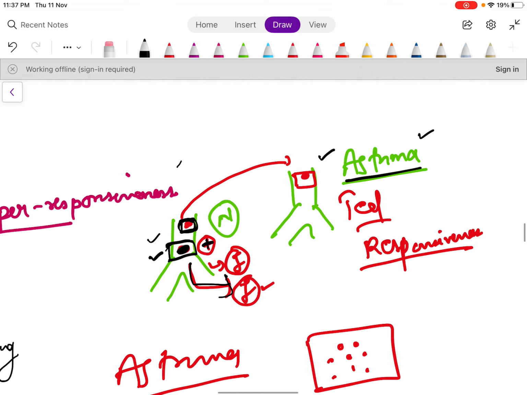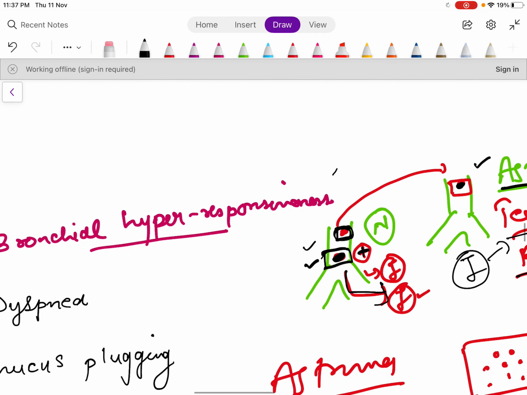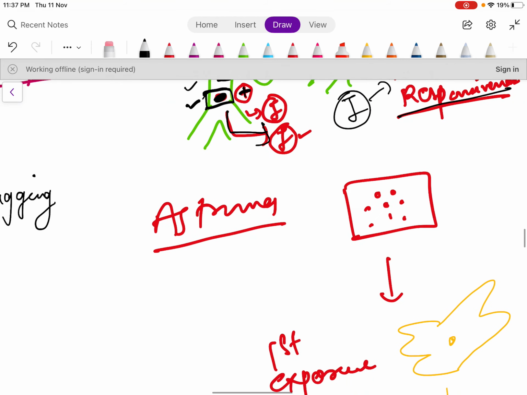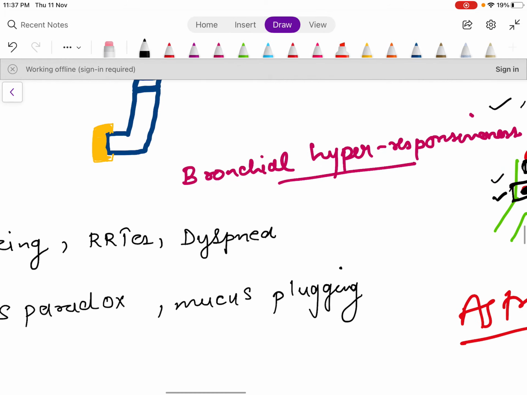Now what happens in an asthma patient is that even a small amount of irritative substance is able to cause inflammation, and this is called increased responsiveness, which is known as bronchial hyperresponsiveness. Now this is a type 1 hypersensitivity reaction.